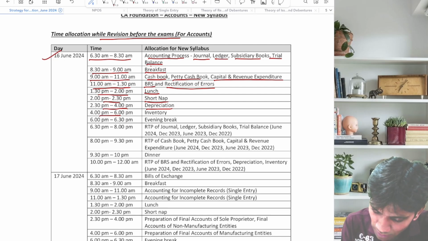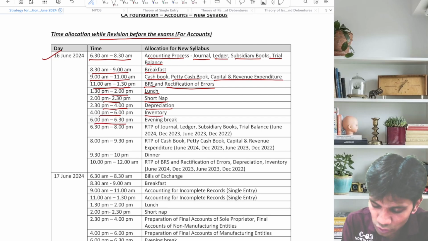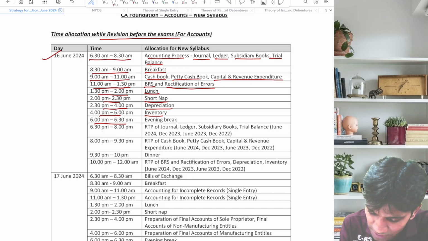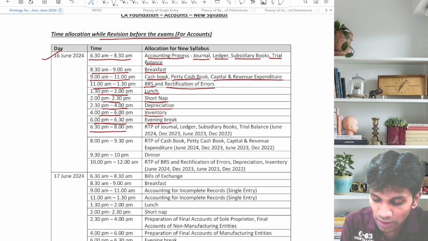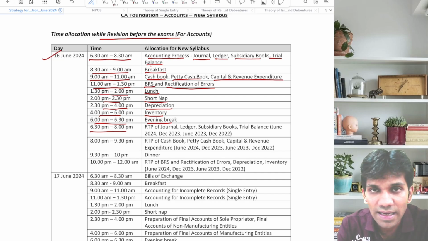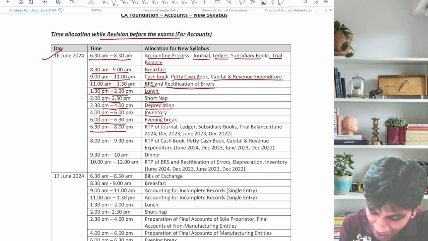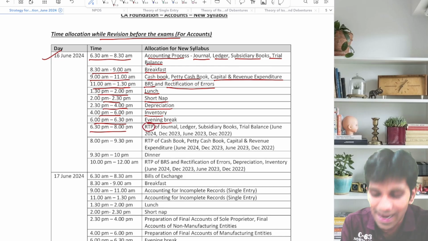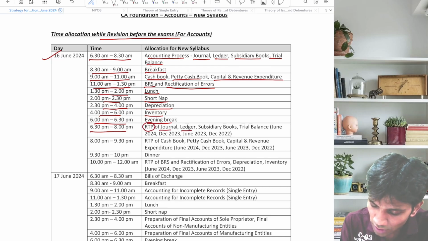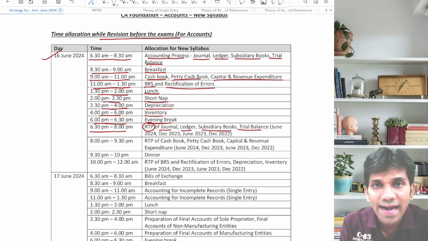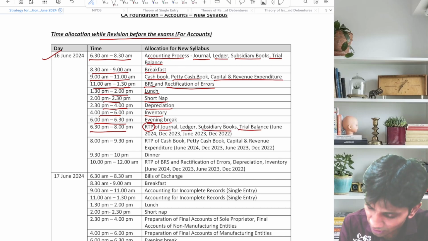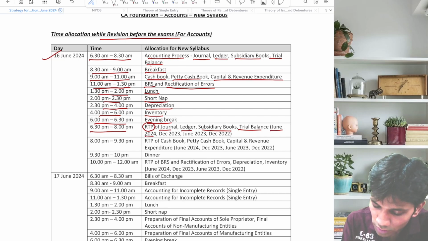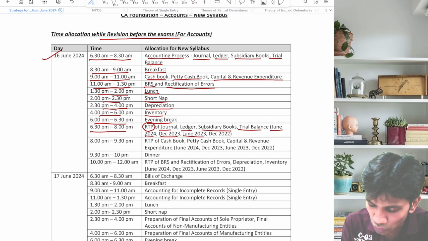4 to 6 p.m., you will go for inventory. Again, 6 to 6:30 you will have a small break of 30 minutes. 6:30 to 8, now whatever you have studied during the whole day 1, you have to solve its RTP. You have to solve the RTPs of journal, ledger, subsidiary books, trial balance, and the RTPs of which attempts? That is the current attempt June 2024, December 2023, June 2023, and December 2022.